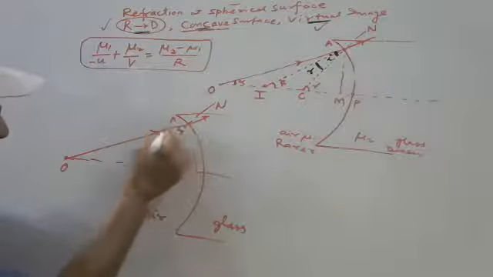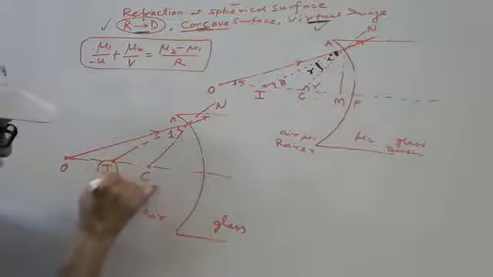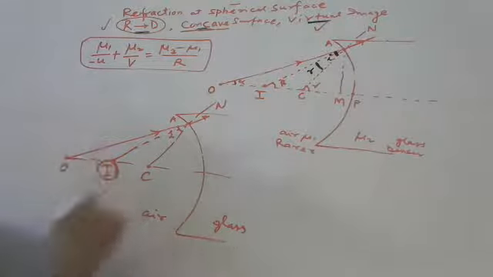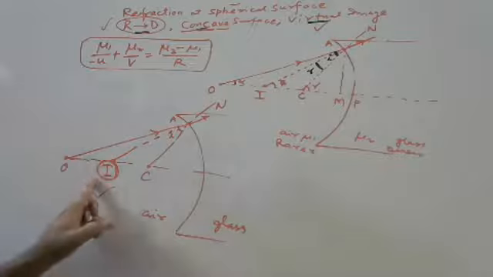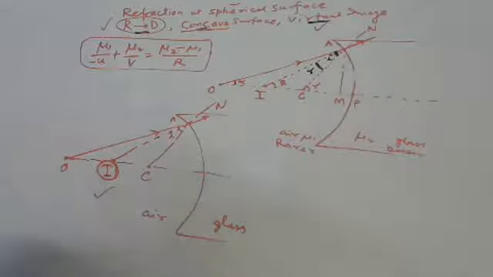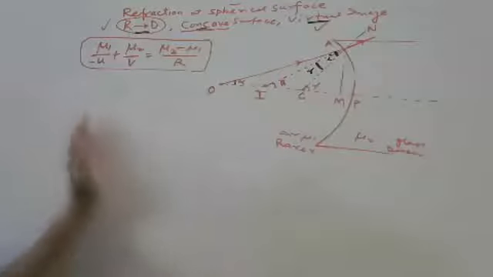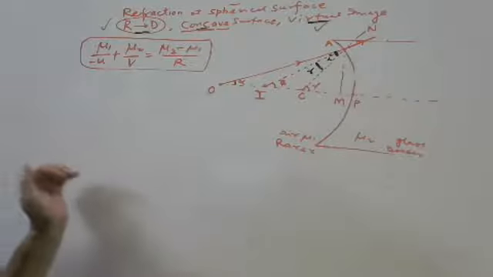It seems to be coming from this point, and this is the final image formed here. This is virtual because these rays are not meeting actually. They only appear to be coming from this place, so this is the virtual image formed. Got this? Any doubt here? If this diagram is clear, then everything will become easier. Because now I am just repeating. Although this is a new case, the derivation you can take for granted.